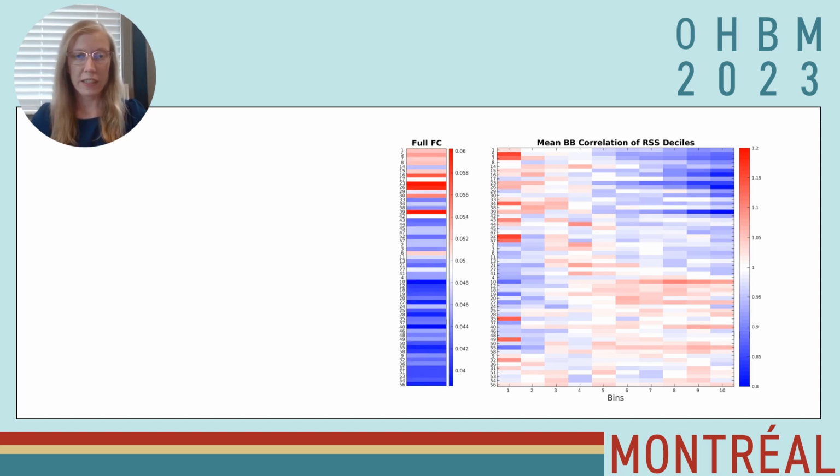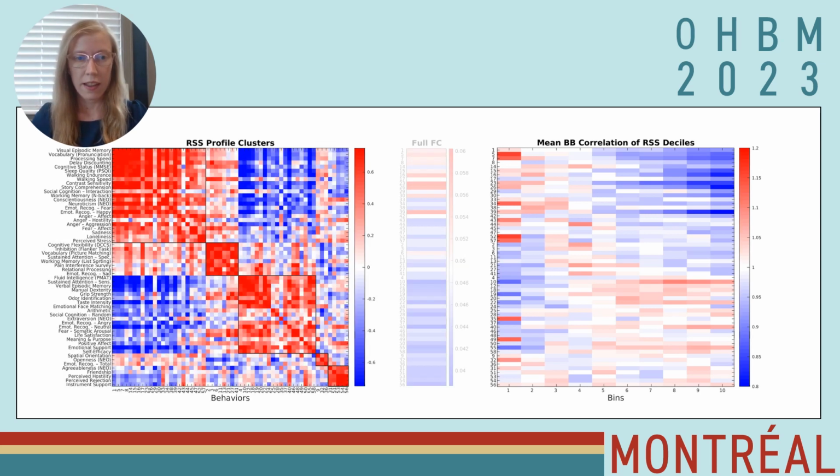Looking at the full functional connectivity pattern itself, we can see that these behaviors that load more onto the higher amplitude frames do indeed show a stronger relationship in full functional connectivity to these different behaviors than the ones that load onto the mid or low. And these can be clustered into different groupings based off of their RSS loadings.